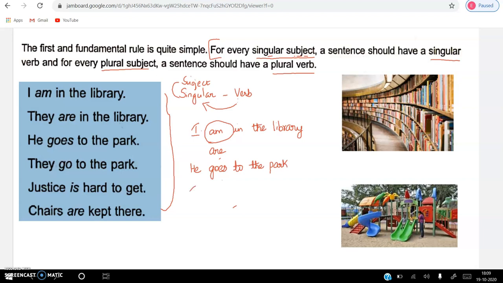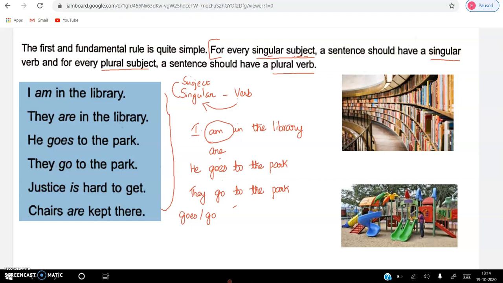Let us take one more example: they go to the park. Here there is a differentiation in the verb. You can see the differentiation in the verb here: goes and go. Which is called a singular verb and which is called a plural verb?